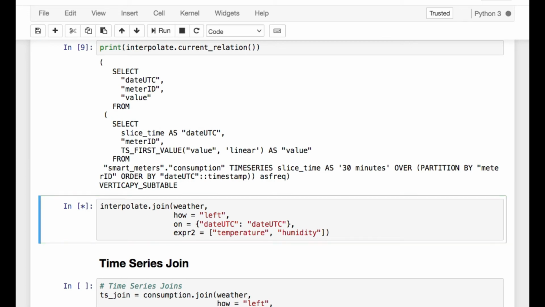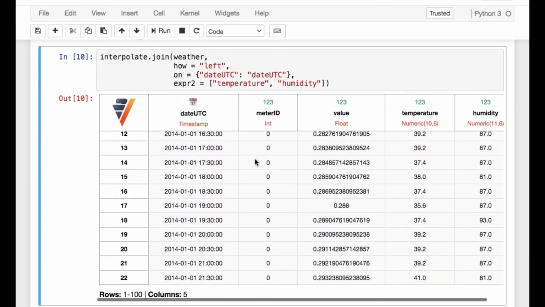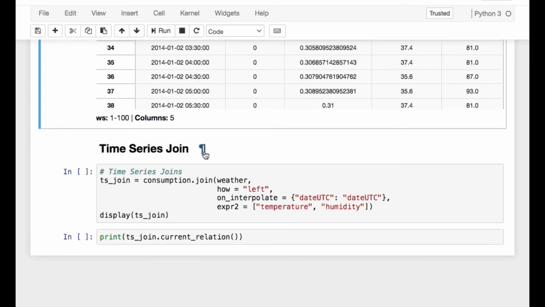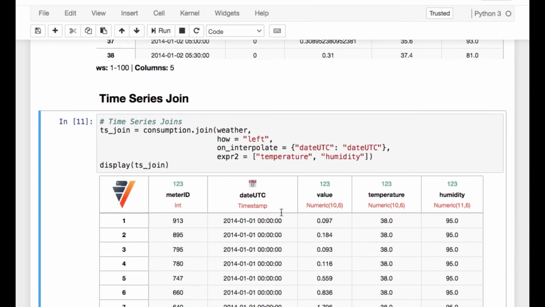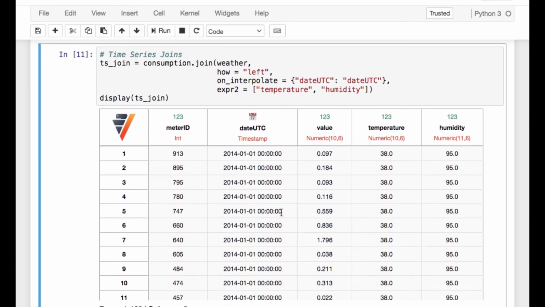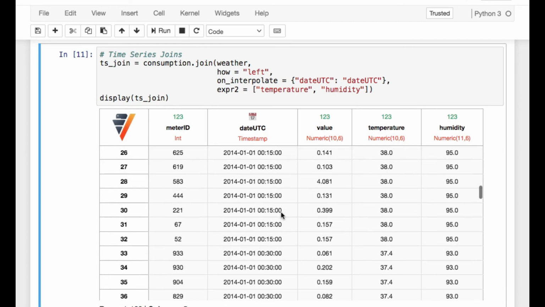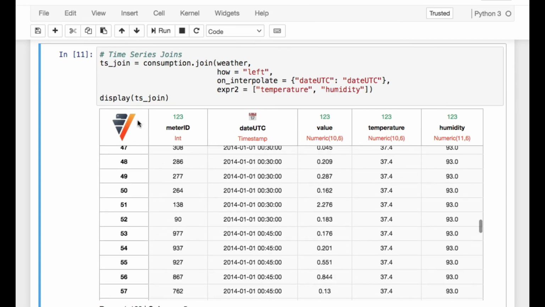As the time slices are now each 30 minutes, it is possible to join the two datasets. But this technique is a little bit expensive due to the different operations and the exact matching. To join time series with different timestamps, it is possible to use Vertica time series joins directly. It is very effective and scalable. The parameter onInterpolate can then be used. The result is exactly what we want. It will join using the closest timestamps.